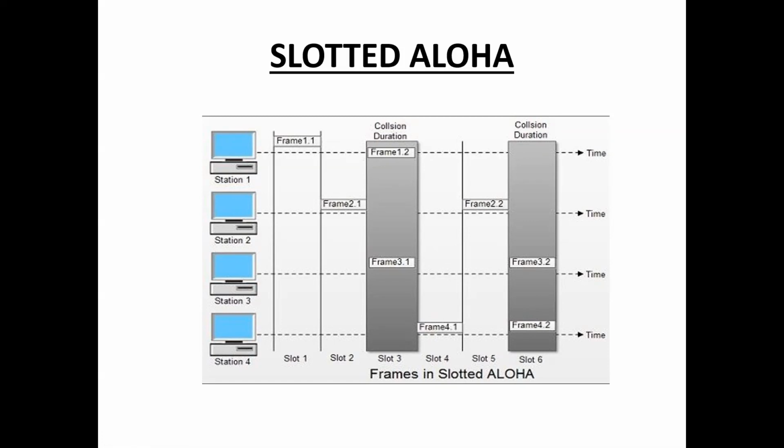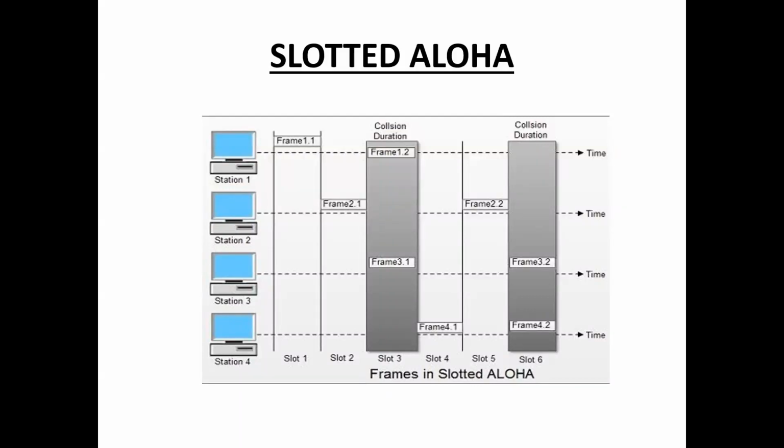In slotted aloha, the stations can send a frame only at the beginning of the time slot and only one frame is sent in each slot. If multiple frames are sent in one time slot, then there is a collision. Slotted aloha still has an edge over pure aloha as the chances of collision are reduced to 1/2. In slotted aloha also there is a collision, but compared to pure aloha, the collisions are less. That's why the efficiency of slotted aloha is double the efficiency of pure aloha.